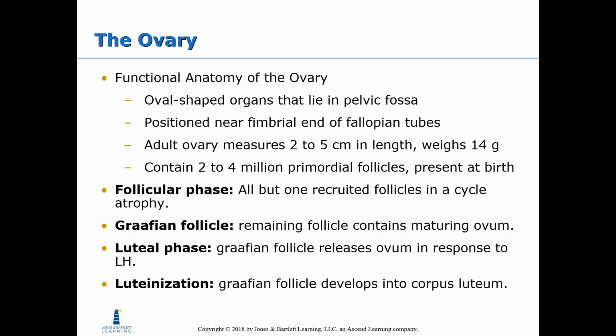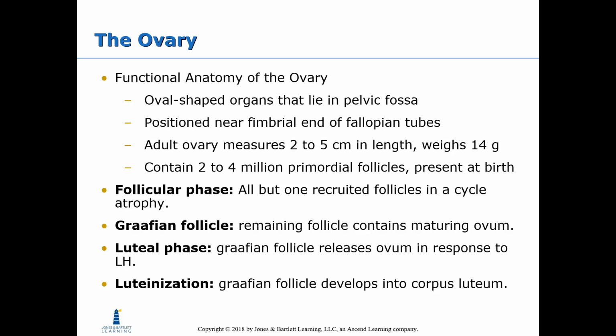They're oval-shaped organs positioned near the fimbrial end of the fallopian tubes. The adult ovary measures 2 to 5 centimeters in length and weighs about 14 grams. It contains 2 to 4 million primordial follicles that are present at birth. In the follicular phase, all but one recruited follicle in a cycle atrophy. The Graafian follicle, the remaining follicle, contains the maturing ovum.